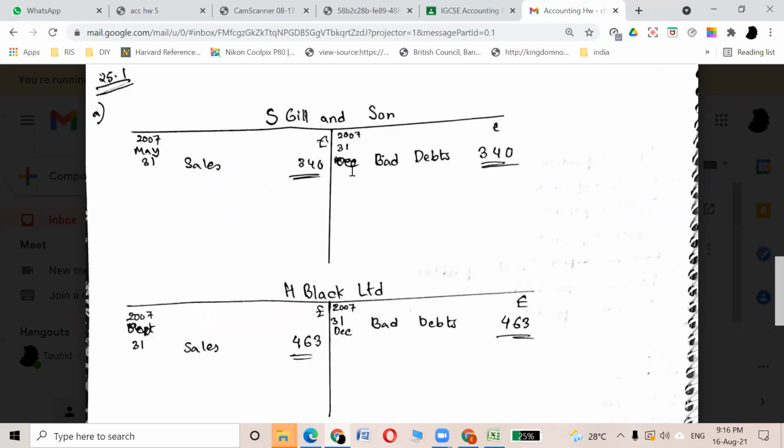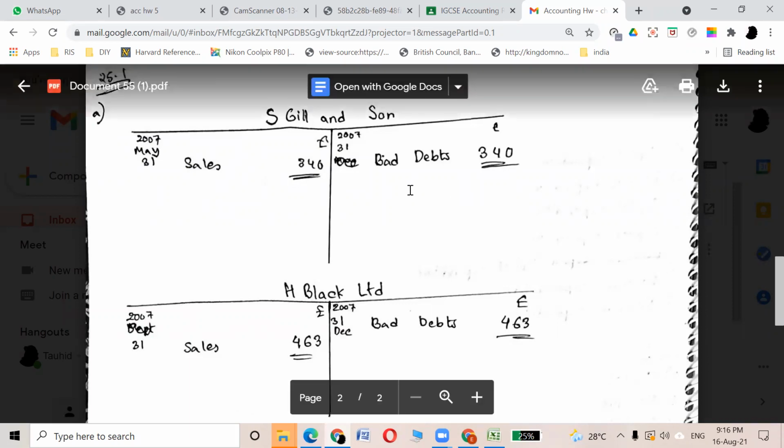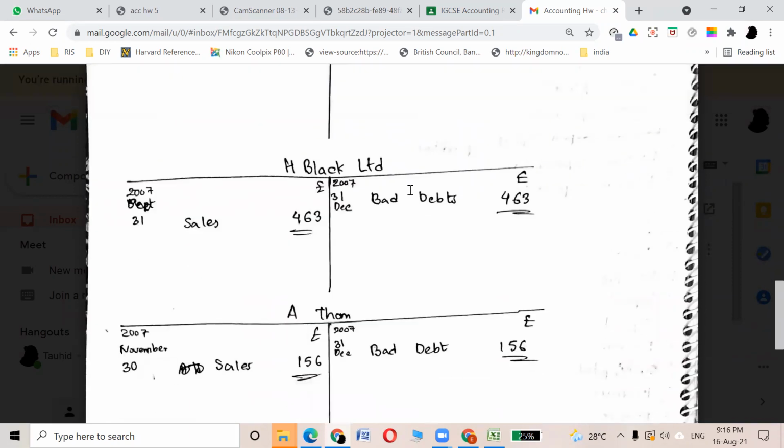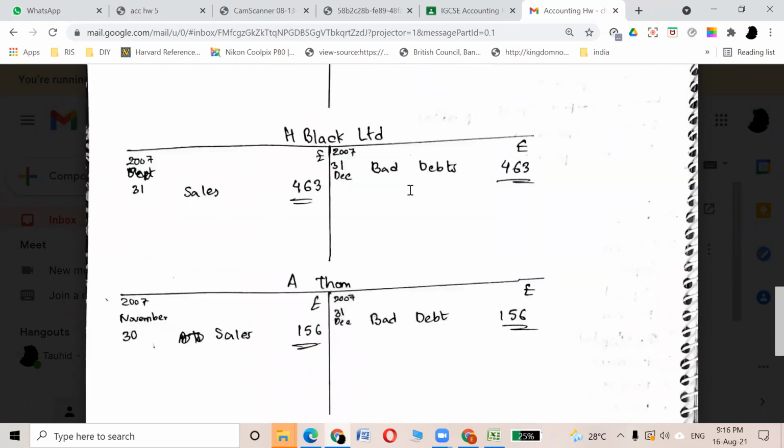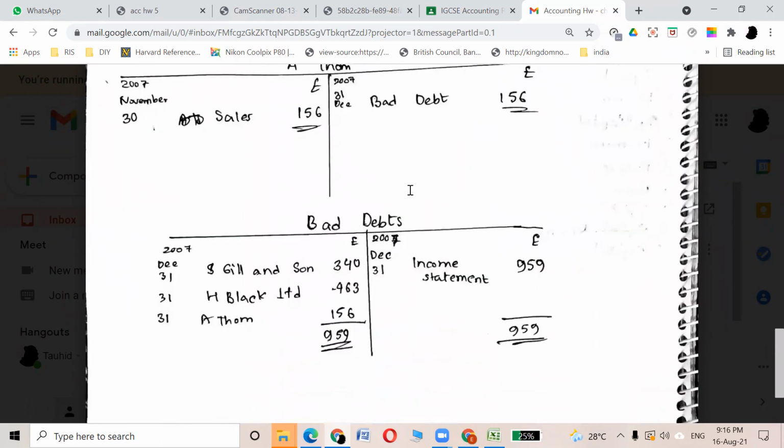Okay, so submit the recent ones. See, this was okay. I already checked it, and you made the debtors account, or the accounts receivable, or the customers account. Good.